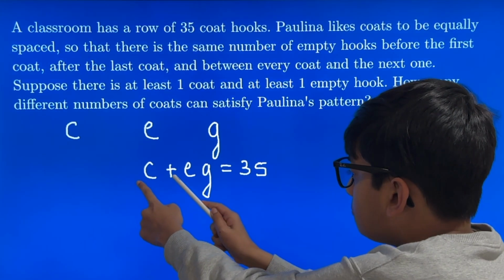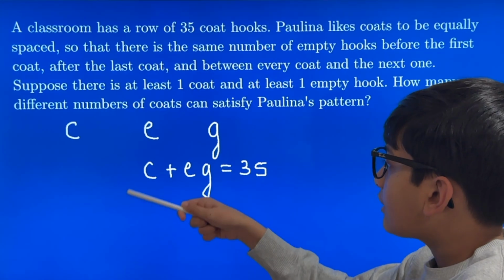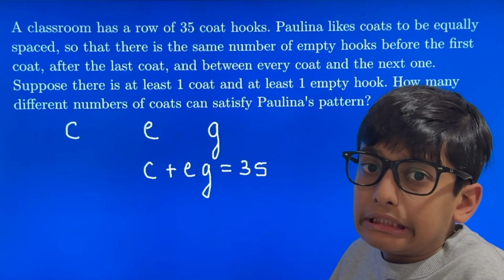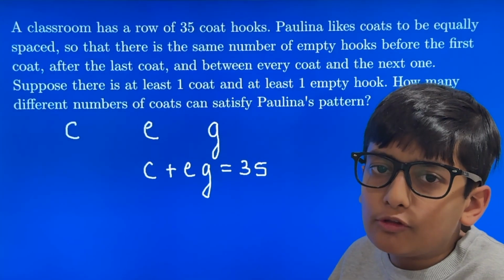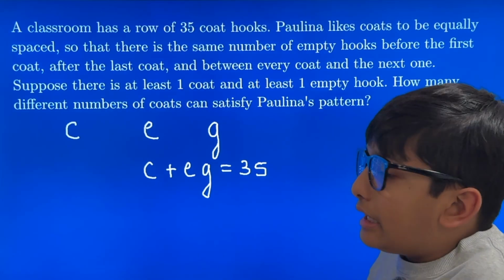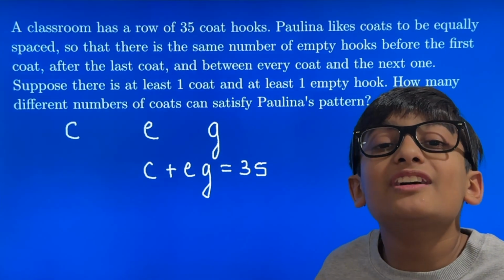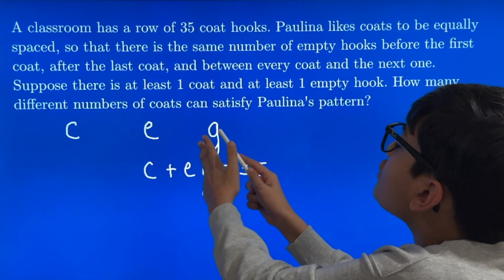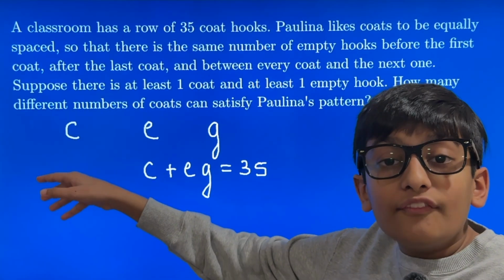There's no first part of this left-hand side that we can factor and factor out the binomial. Yeah, we can't do anything. And either way, 3 variables is a little too much for comfort. Let's try to eliminate one of them. The way that you eliminate a variable is by expressing that variable in terms of another variable. So let's just try to express G, the number of gaps, in terms of the number of coats.